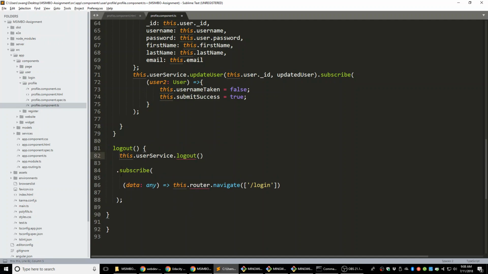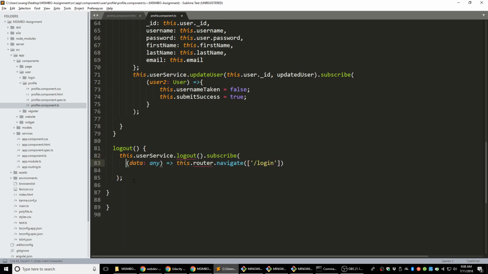So logout is sending a request and waiting for a response. And if we received any information, I'm going to change this to routing. Yeah, hold on. Let me fix the organization of it.